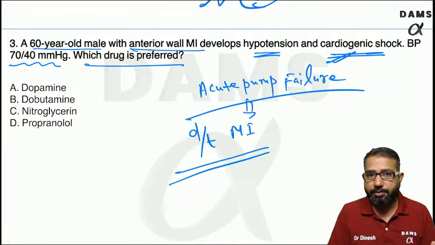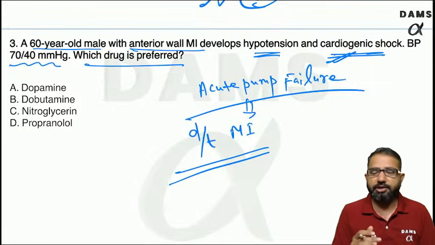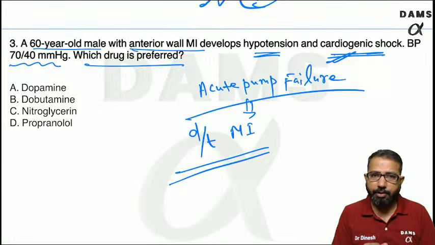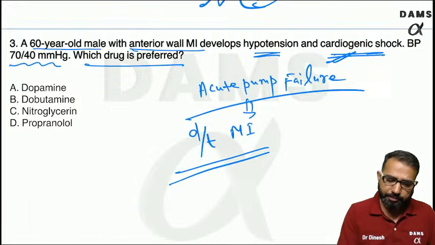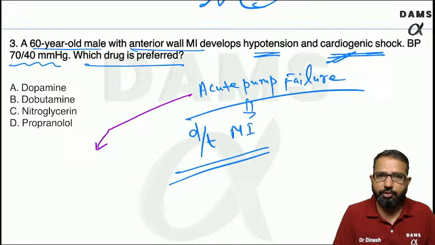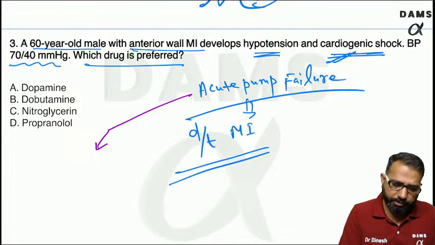Dopamine, dobutamine, nitroglycerin or propranolol. Out of these, which drug will you start? If the patient is having acute pump failure, cardiogenic shock, which drug will you start first?